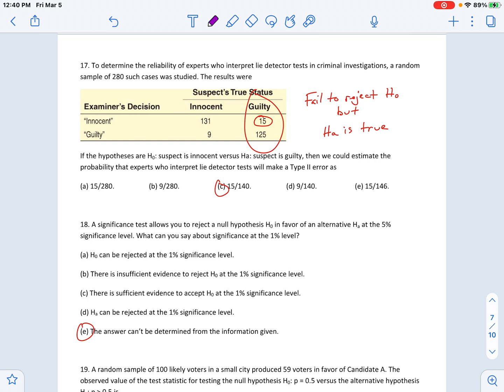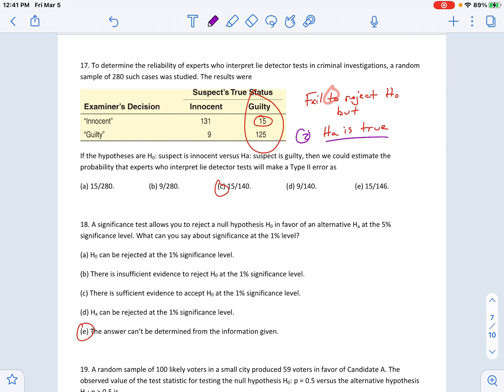This one's a really good question. Love this question. To determine the reliability of experts, they looked at 280 people. Basically, which of these is a type 2 error? So you need to know type 2 error means fail to, there's your hint, reject, but number 2, HA is true, okay?